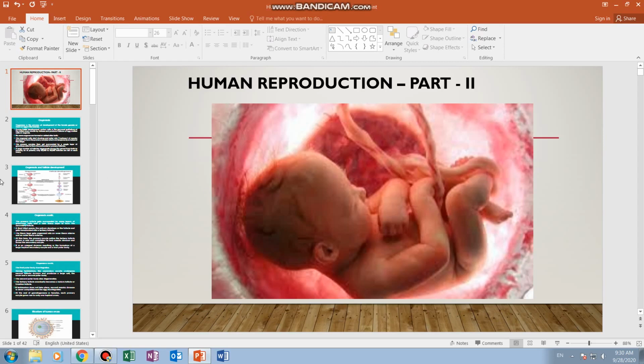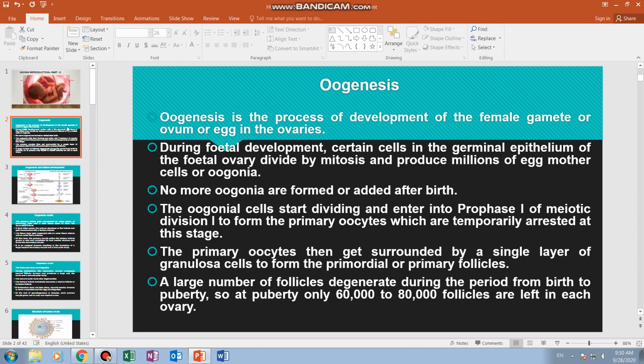We are discussing human reproduction. Under this title, Human Reproduction Part 2, we will discuss gametogenesis. Already under gametogenesis, we learnt what spermatogenesis is. Now we shall discuss oogenesis. Oogenesis is the process of development of the female gamete, that is the ovum or egg, in the ovaries.